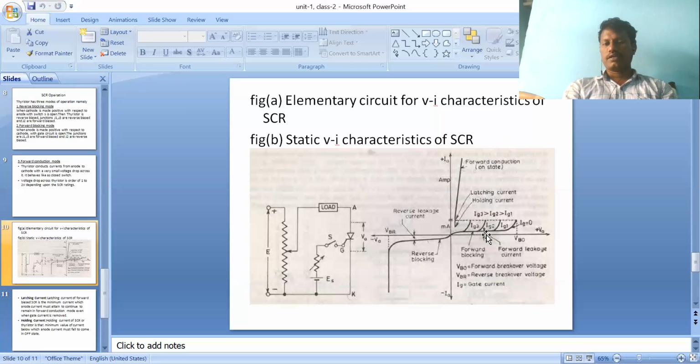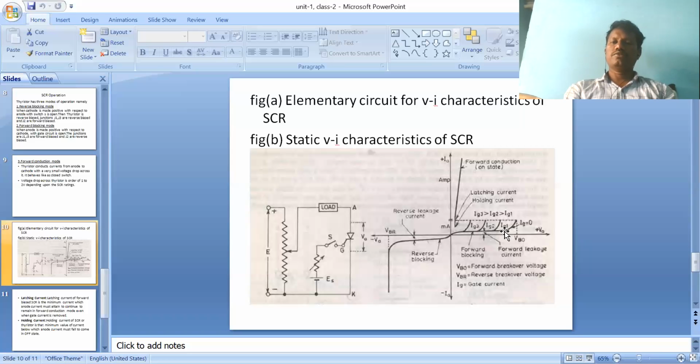So the graph explains the forward blocking mode and the forward conduction mode. Forward blocking mode means the anode is made positive with respect to the cathode. Junctions J1 and J3 are forward biased, and only junction J2 is reverse biased, so it maintains a depletion layer and allows only leakage current. During this mode, the SCR is in the off state and allows only forward leakage current. It is already mentioned here. Next, the third mode. What is the third mode? Forward conduction mode.